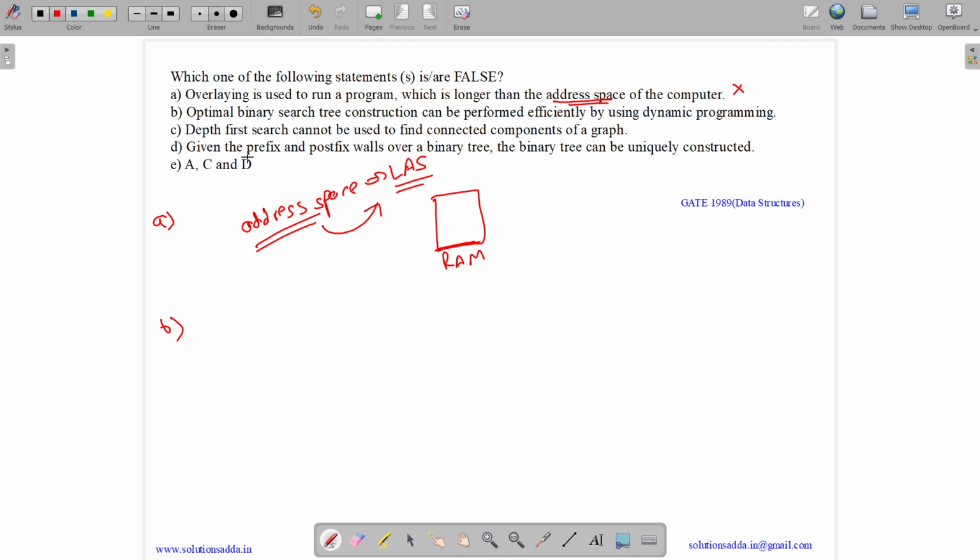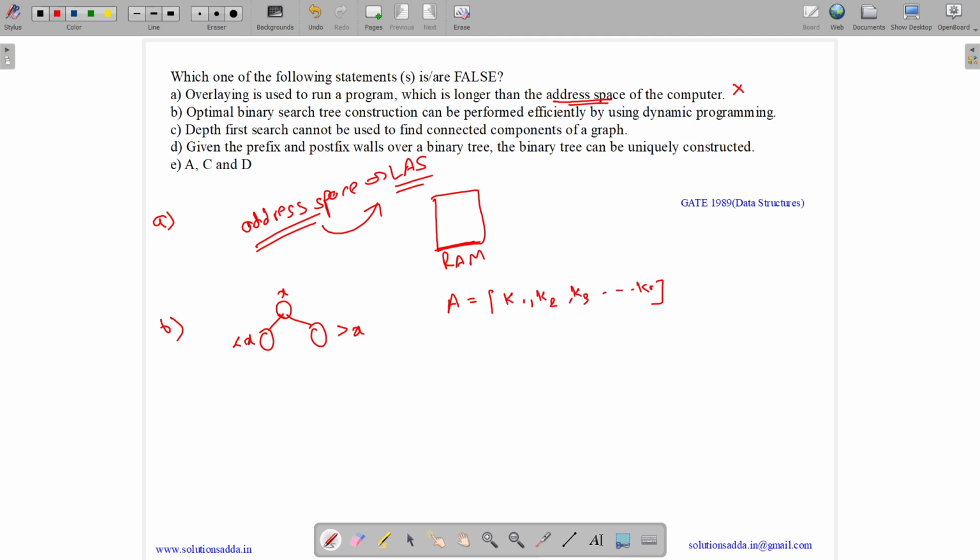Option B, optimal binary search tree construction can be performed efficiently by using dynamic programming. So what is an optimal binary search tree? A binary search tree is a normal binary search tree in which all the items less than x will come on the left, and all the items greater than x will come on the right. In an optimal binary search tree, we will be given an array of elements, the keys k1, k2, k3 up to kn.